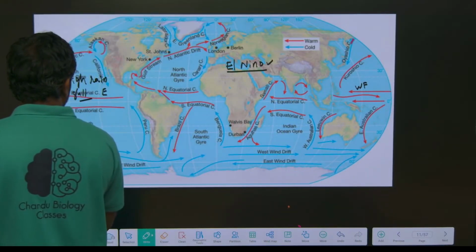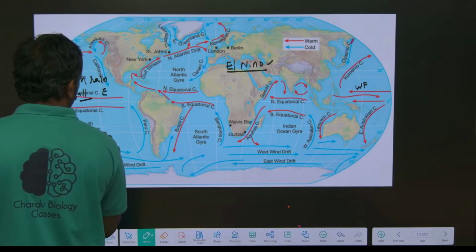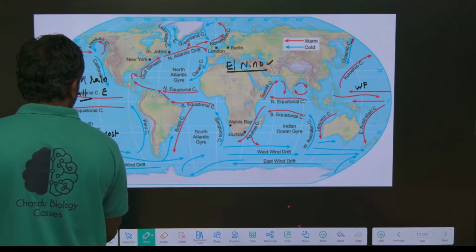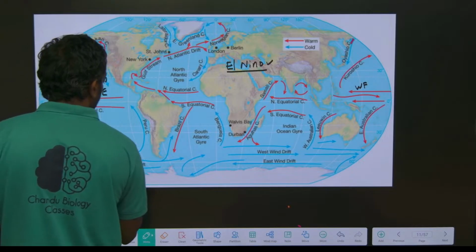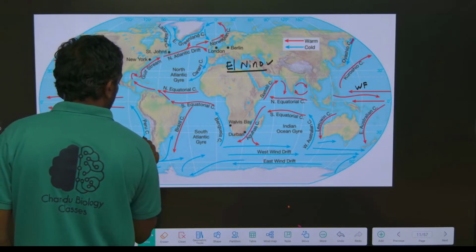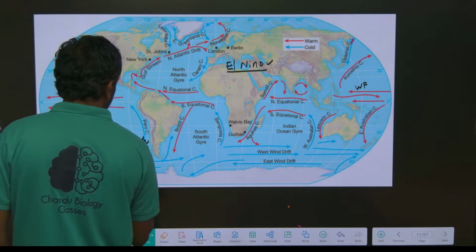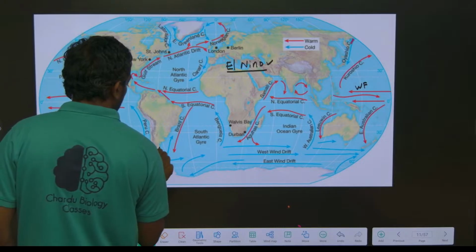The Peruvian coast experiences high rainfall due to El Nino.